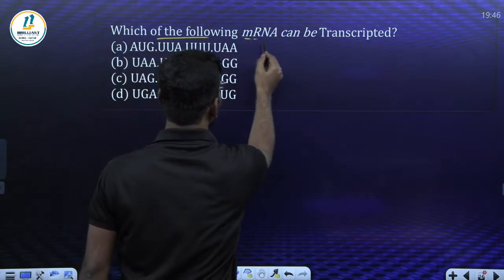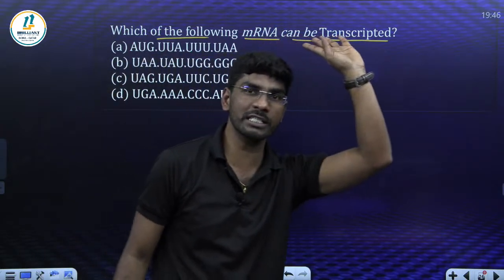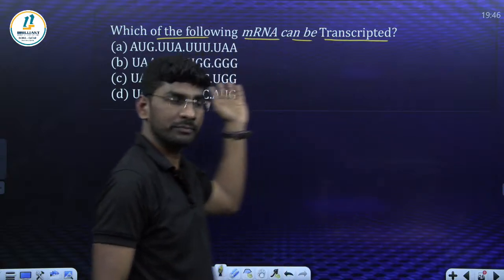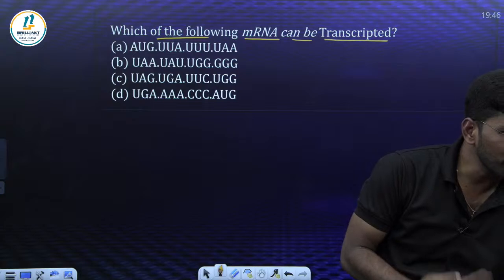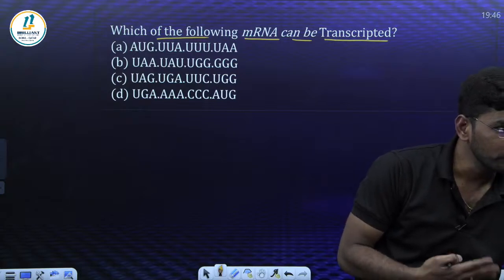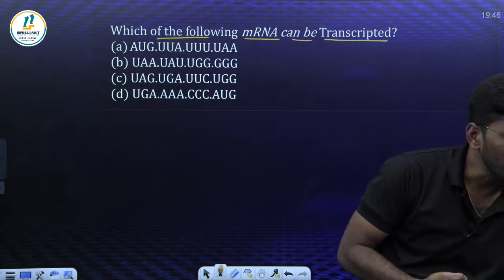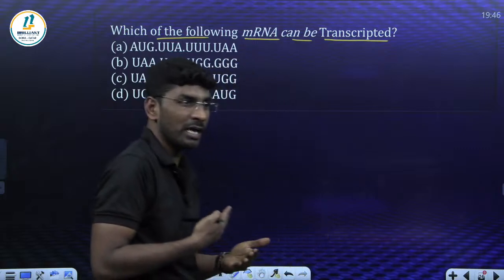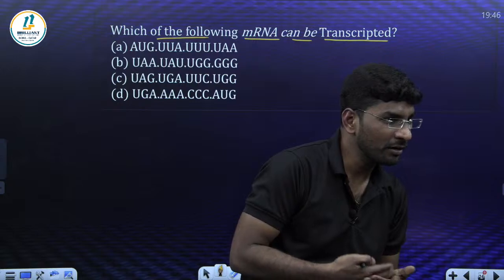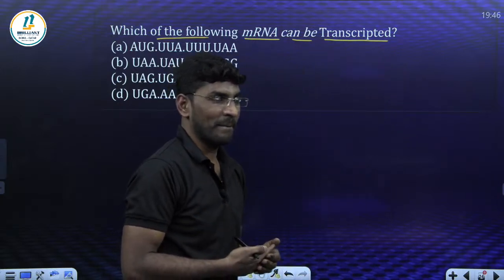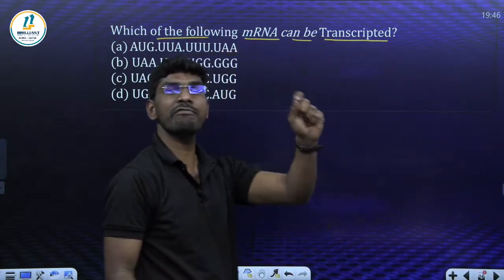Which of the following mRNA can be translated? Out of the 4 options, only 1 RNA undergoes translation. The rest of the 3 do not. Why? Which one? Come on. Think. Why A? Why not C, B and D? Think. Yes, beta. Easy? Good. Tell me the answer, I'm waiting. Yes, because of the start codon. Absolutely correct, very good.